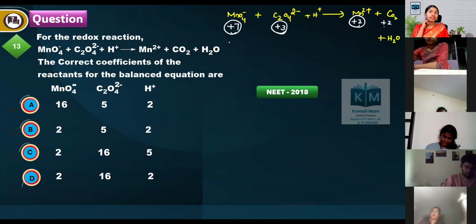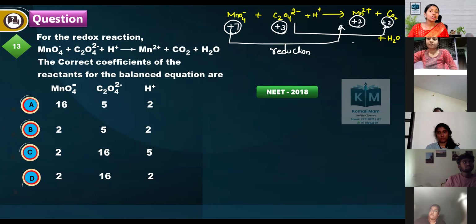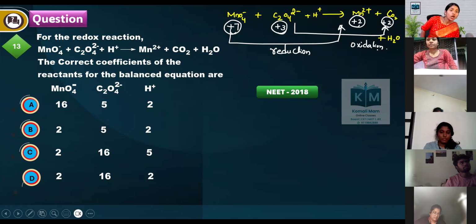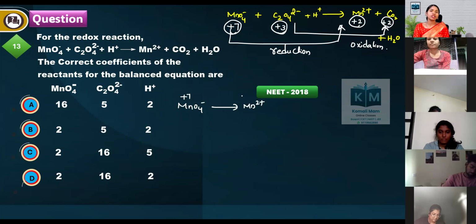Now, which is undergoing reduction? The permanganate ion is undergoing reduction. Which is undergoing oxidation? The oxalate ion is undergoing oxidation. Clear? One is undergoing reduction, one is undergoing oxidation. Then what will happen? MnO4 minus gives rise to Mn2 plus. I'll separate the reduction half reaction: +7 to +2.